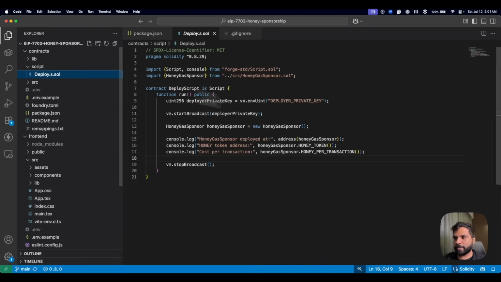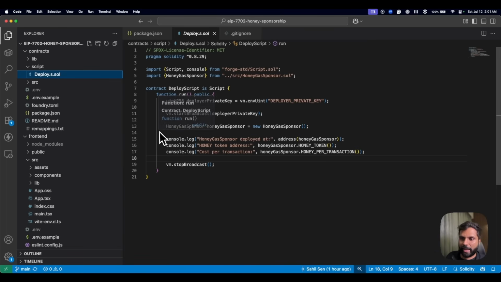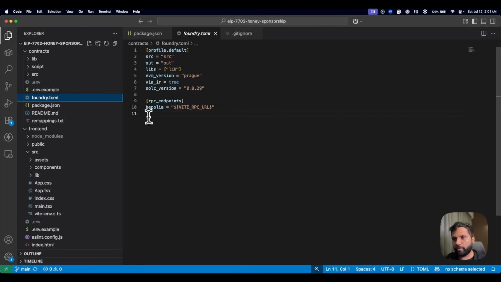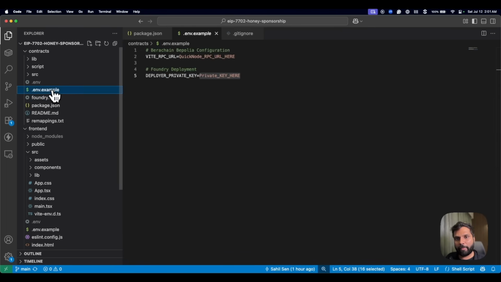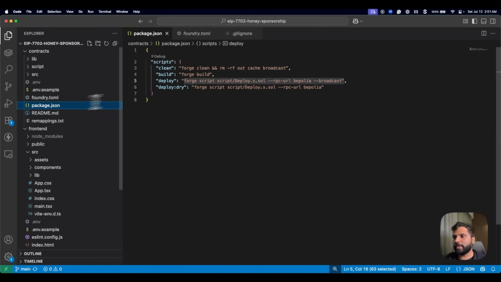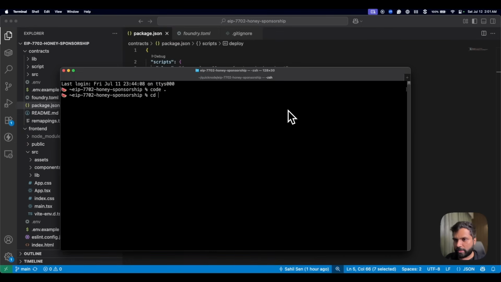And the deployment script is basically just a very simple boilerplate deployment script where we get the private key and have some console messages during the deployment phase. And in foundry.toml, the Foundry config file, we are already getting the RPC URL from our environment variable and setting it as the bepolia variable. So that's why you can see in the deployment script, deploy.s.sol, we have the RPC URL as bepolia. So you just basically have to run npm run deploy and it will deploy the smart contract.